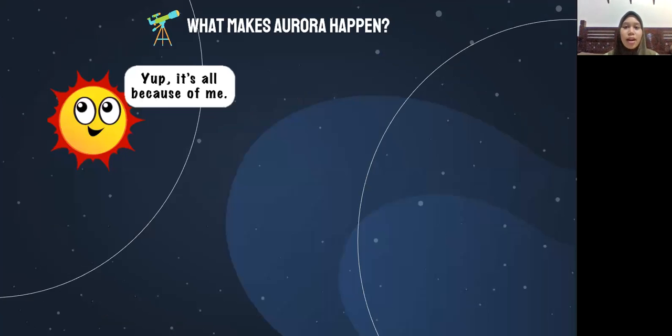So what makes aurora happen? Even though aurora are best seen at night, they are actually caused by the sun. As I said before, when solar material stream strikes Earth's magnetosphere, some of the material become trapped and causes the Van Allen belts, right?